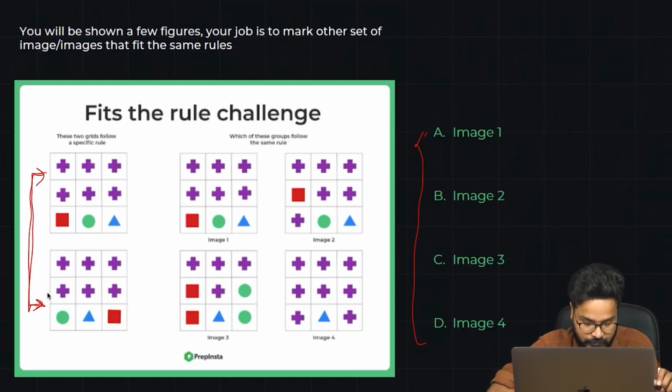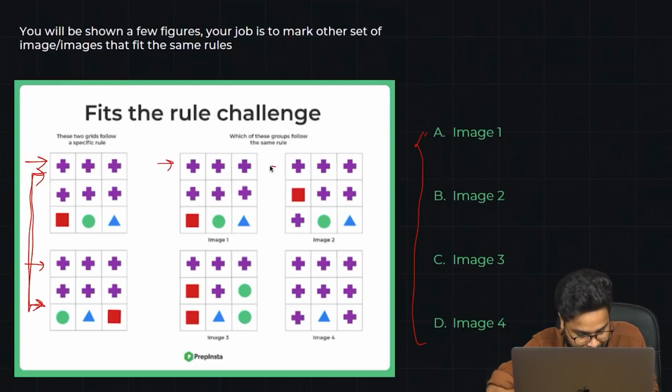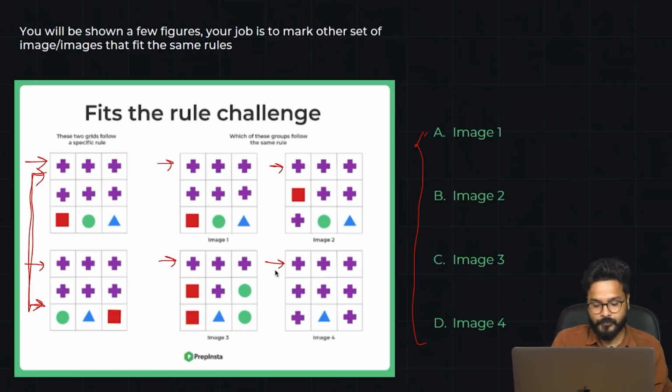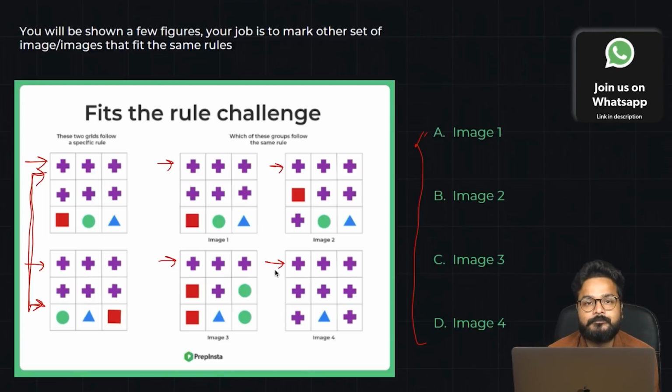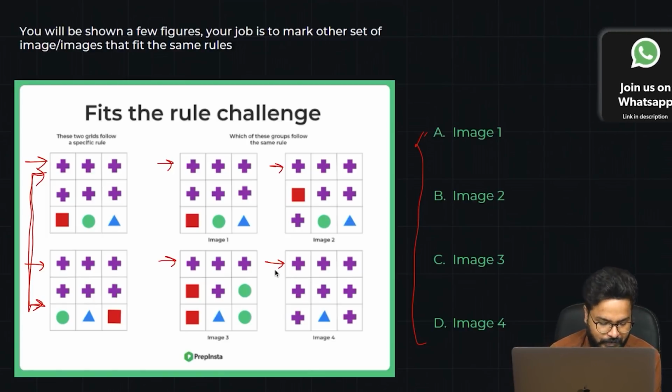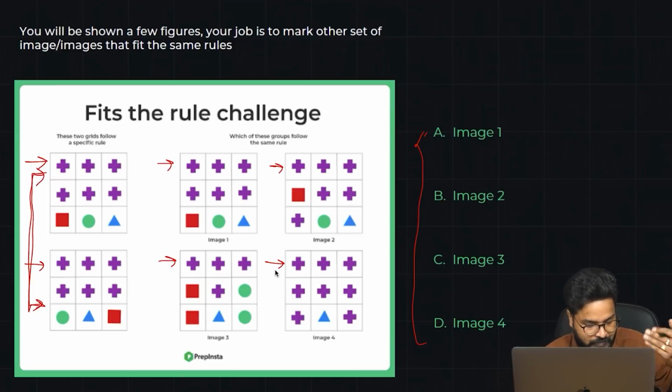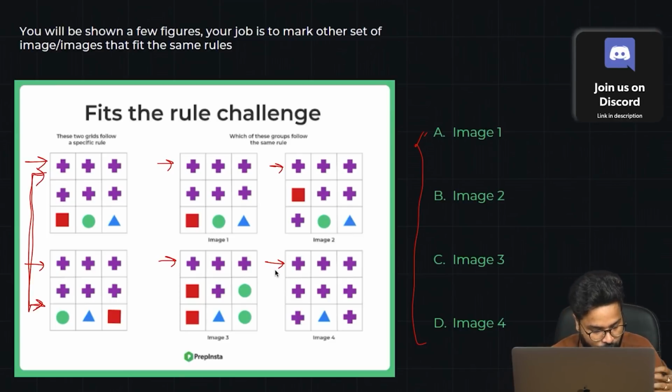similarities. To do that, guys, when I see row 1 and this row 1, row 1 has all plus, plus, plus here. Similarly, all the figures have plus, plus, plus and plus here, so that means the answer could be all of them, A, B, C and D. Could be a possibility, but no. You have to step down again and look for more similarities, guys.